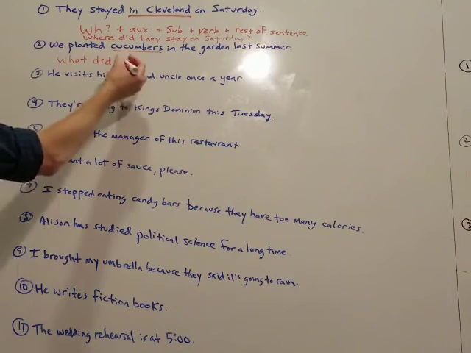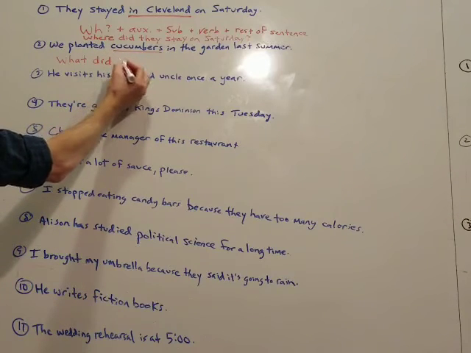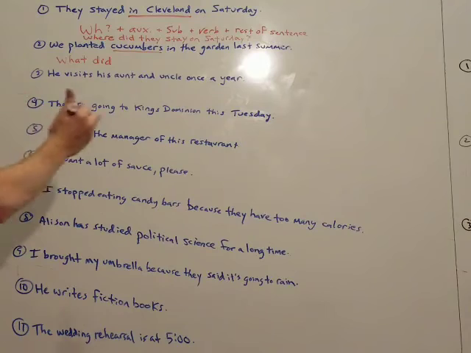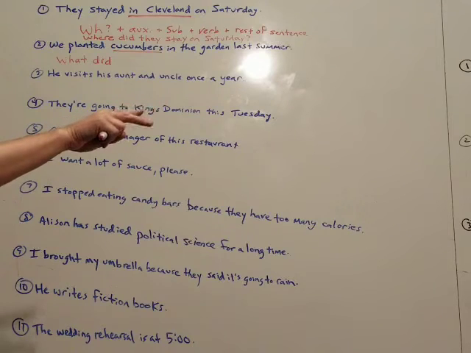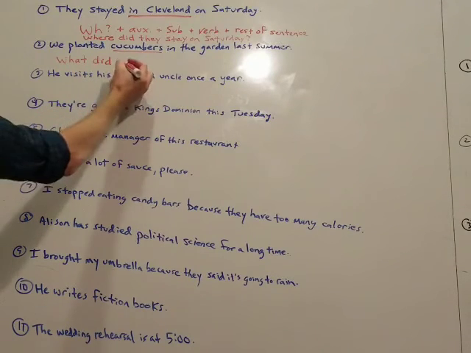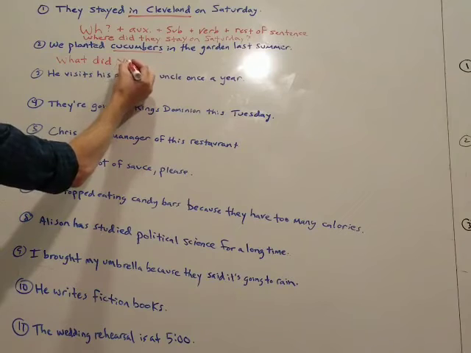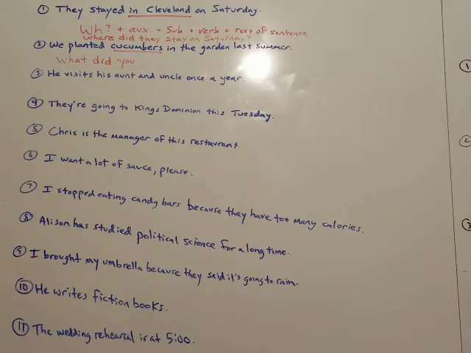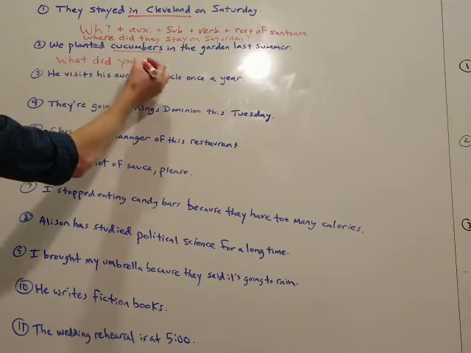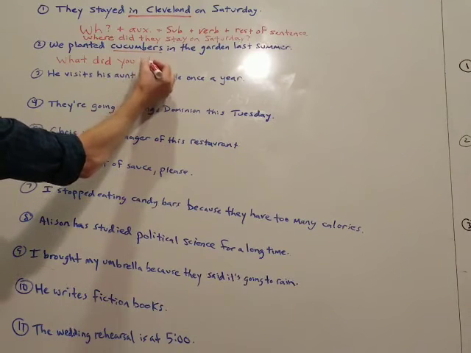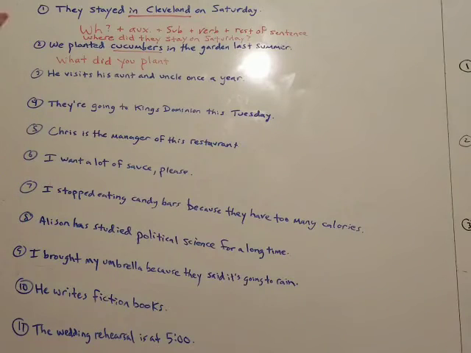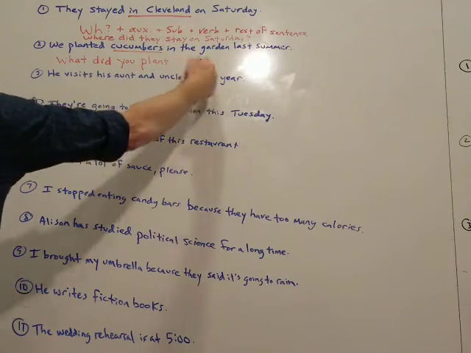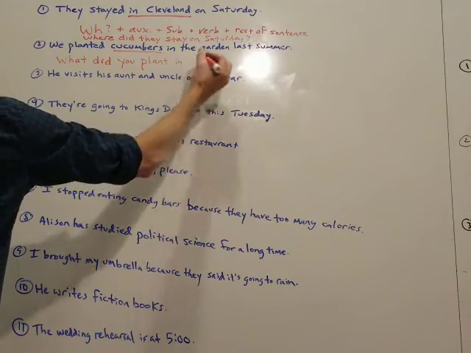Subject is we or you, depending on the situation. Let's say I'm talking to two people, and I say, what did you, meaning you plural. What did you, and then the infinitive verb, plant. And that's it, and you just write the rest of the sentence.